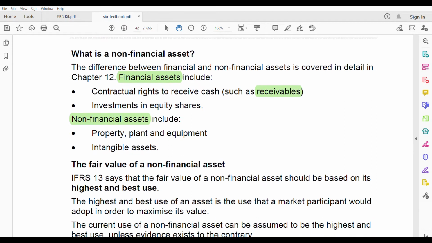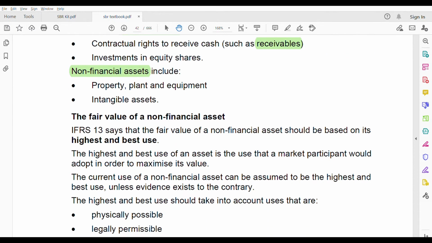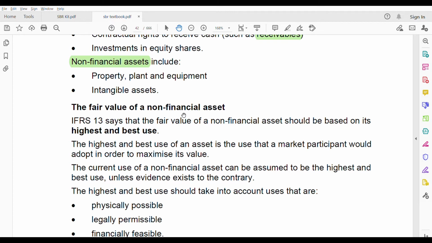So property, plant and equipment is non-financial. It's an asset, a non-current asset, but it's non-financial. The other one is intangible assets, because we don't have any contractual right to receive cash from holding them. So these are non-financial, even intangible assets. Now, the fair value of a non-financial asset. How do you calculate the fair value of a non-financial asset? That means intangible assets or property, plant and equipment.